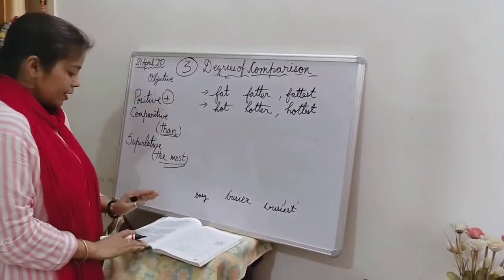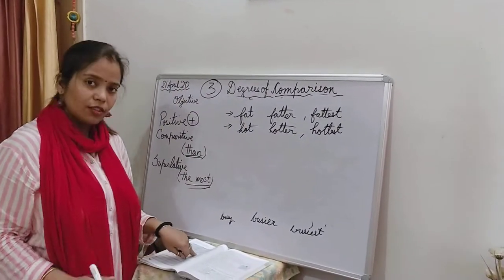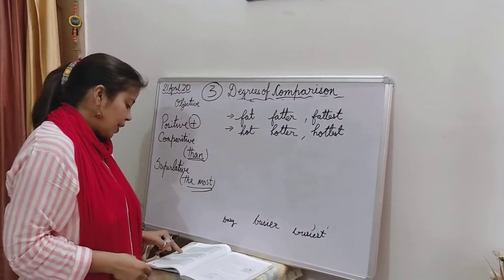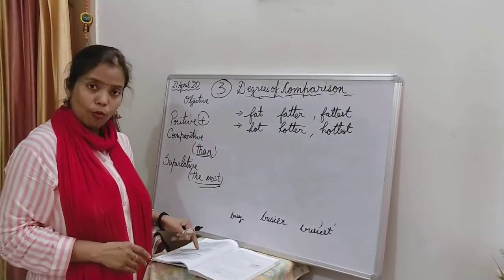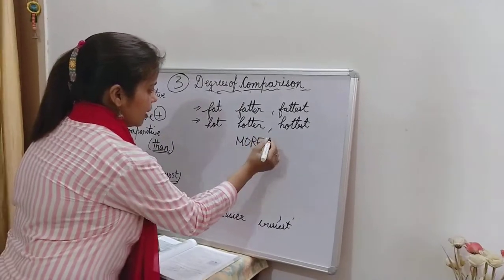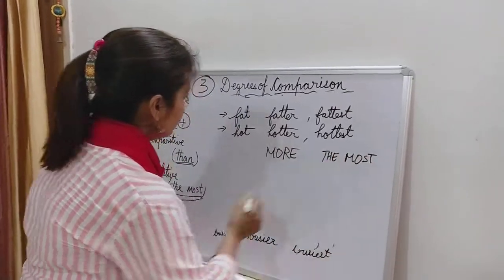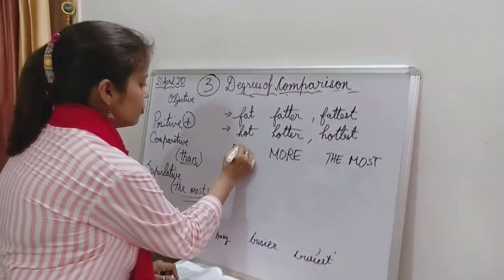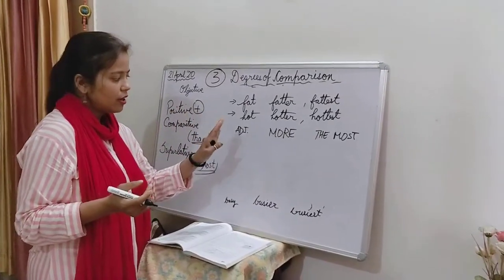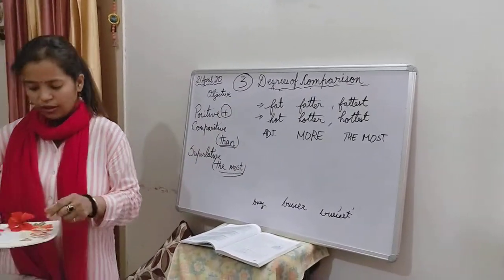Now, this is very important and I wanted to share this. Many adjectives of more than 3 syllables, mark my words, 3 syllables, form their comparatives by adding the word more. That means more will be here in the second place and here it will be the most. And here whatever adjective we are using. Now in this context, all the adjectives do not abide by this rule.